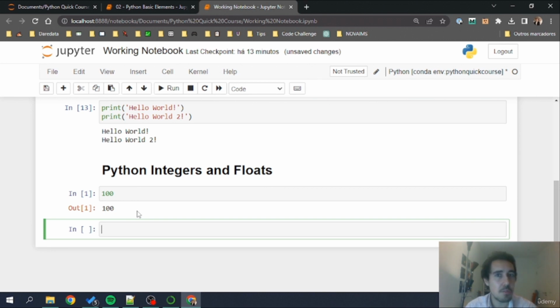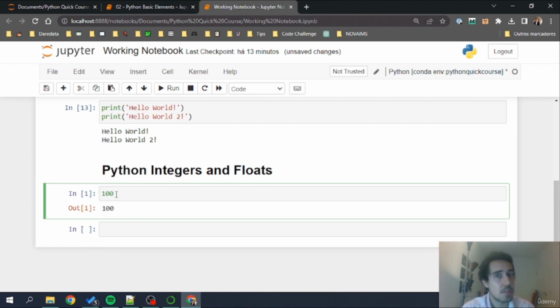Now, one of the most important things here in Python is that we can write something in this way, or we can save elements or objects in variables. Variables can be called by name. For example, number. So I want this number that I'm writing to have the value 100. How can I do that? Super simple in Python. Equal sign. This is normally called the assignment.